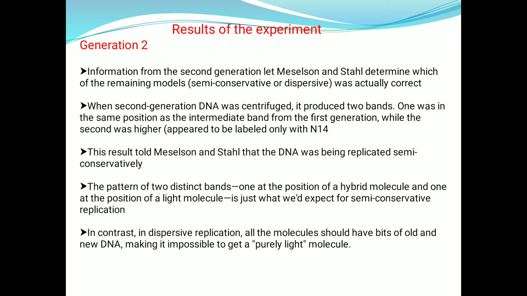One was in the same position as the intermediate band from the first generation, while the second was higher, appearing to be labeled only with N14. This result told Meselson and Stahl that the DNA was being replicated semi-conservatively.